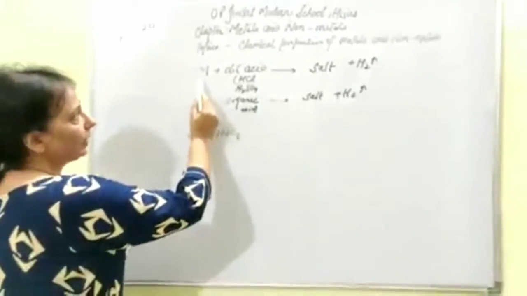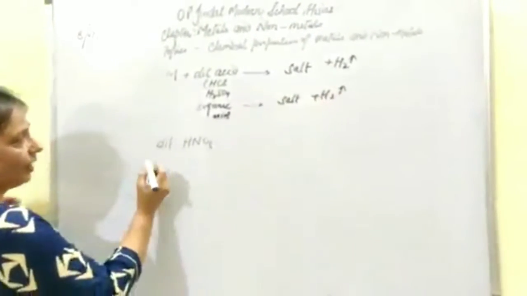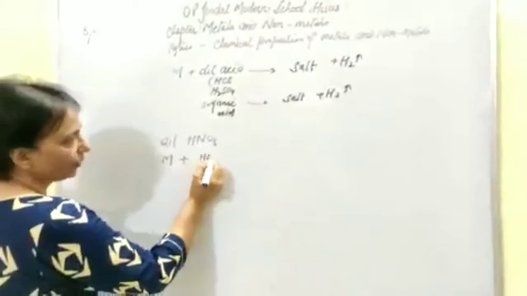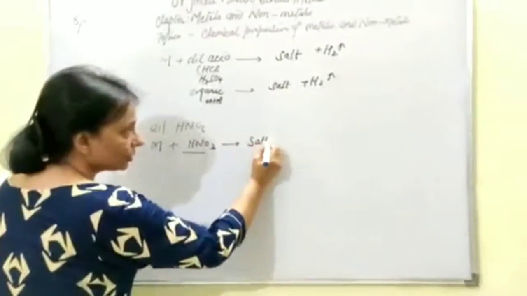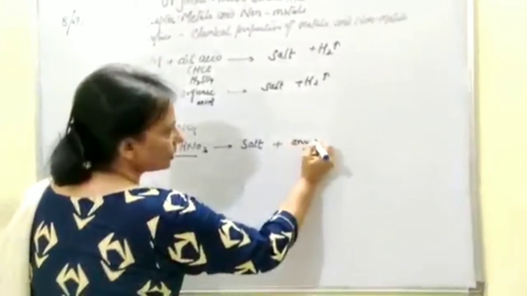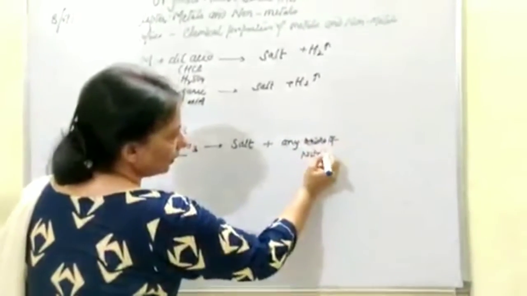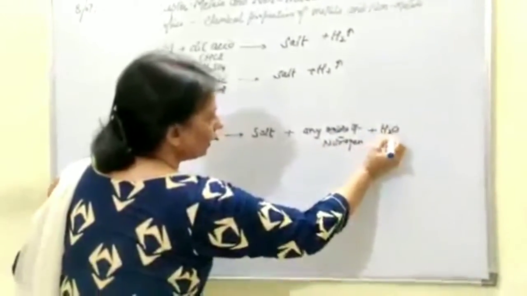I told you in the beginning, when the metals react with acid, they form salt and hydrogen gas is liberated. So if I take any metal here and it is made to react with mineral acid, that is nitric acid, you will be getting the salt, but along with that you will be getting any oxide of nitrogen, and then you will get water. Now what is the reason?